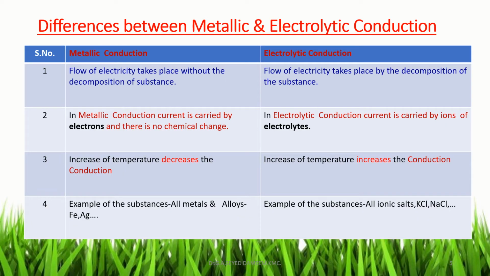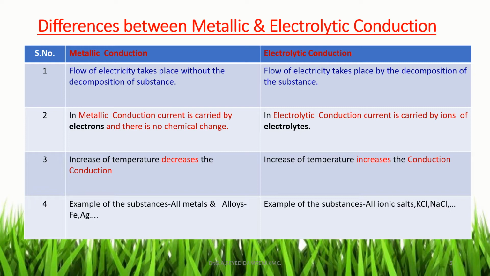This slide shows differences between metallic and electrolytic conduction. In metallic conduction, flow of electricity takes place without the decomposition of substance. But in electrolytic conduction, flow of electricity takes place by the decomposition of the substance. Another difference, in metallic conduction, current is carried by electrons and there is no chemical change.